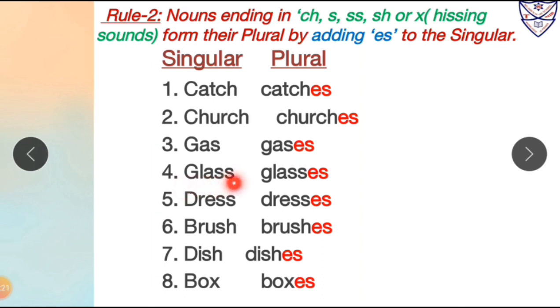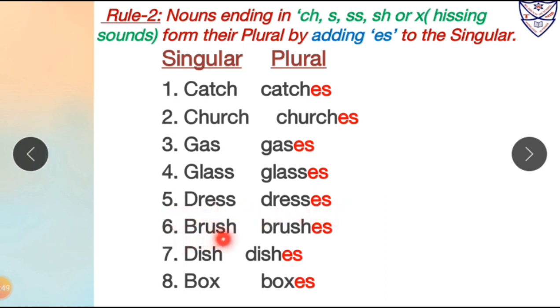Fourth one, glass. Over here glass is ending with which letters? It is ending with double s. So to make its plural form we will add es after the singular form word. So glass will become glasses. The next one, dress. Over here dress is ending with which letters? It is ending with double s. So after this double s we will add es to form its plural. So dress will become dresses in plural form.